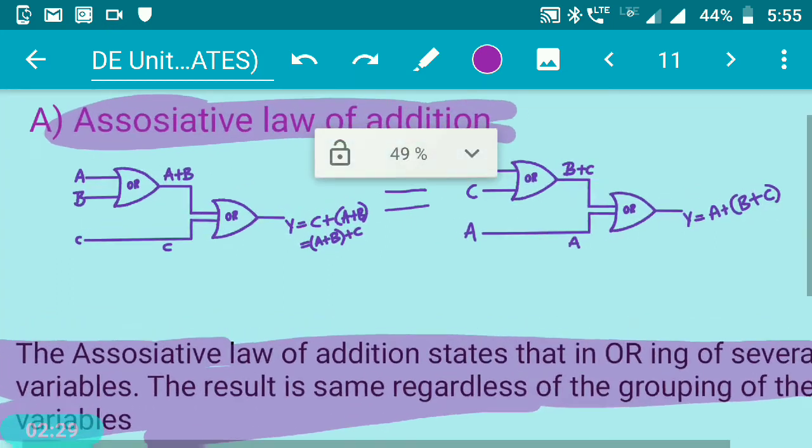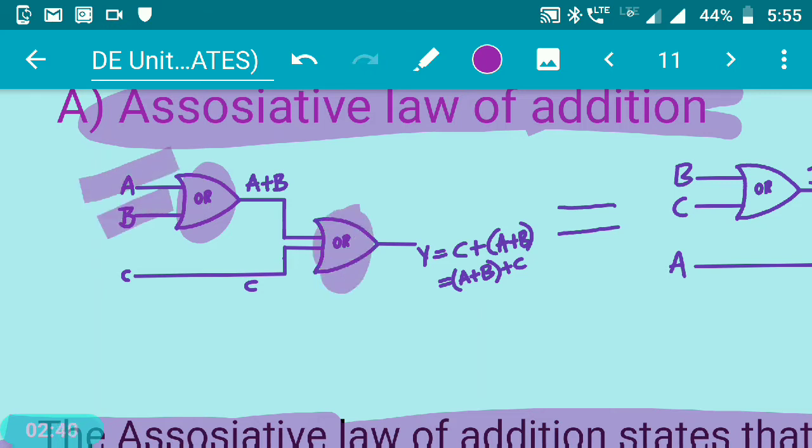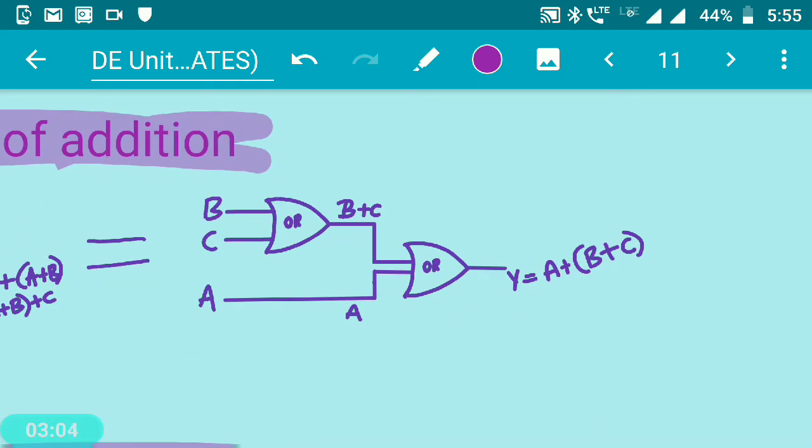By using the logic diagram, if we want to explain the same thing, we have one OR gate and we take one more OR gate on the left hand side. The first OR gate is given A and B as the input, the output will be A or B, then the A or B output is given to the second OR gate. The second OR gate has one more input, C. Finally we get C or (A or B), wherein A or B is given a bracket because A and B are given to the first OR gate as inputs, and that is why A or B is put in a bracket.